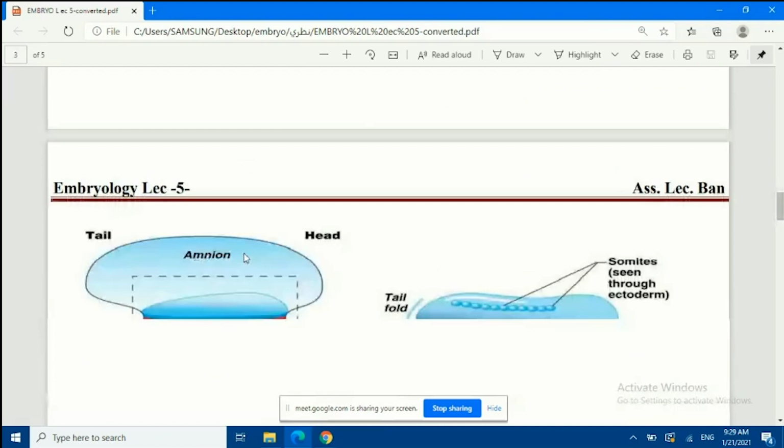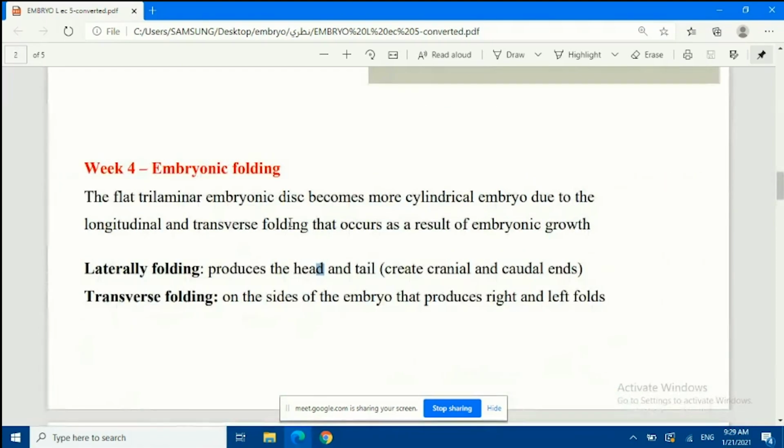Okay, so whenever the development indeed will start, it will just start with foldings. Okay, so we're gonna have 2 kinds of foldings, longitudinal and transverse.